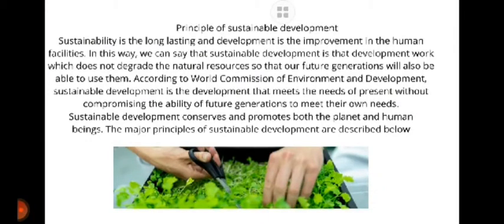Principle of sustainable development. Development is the process of bringing improvement in a field or sector. One performs various reformative works for their prosperity. As a result, the natural environment gets deteriorated. So the development by not harming the environment is called sustainable development. Therefore, developmental activities must be favorable for the environment. Main principles of sustainable development are as follows.